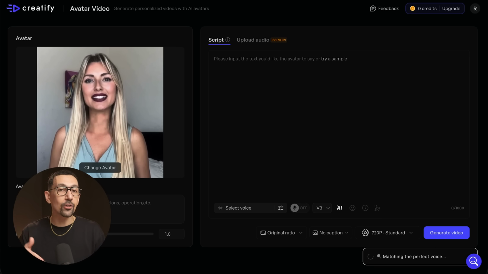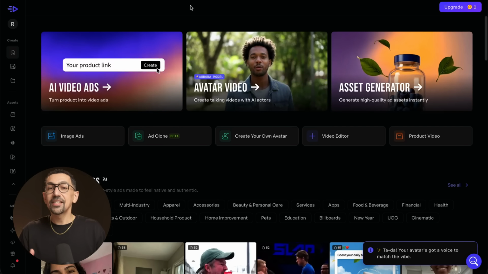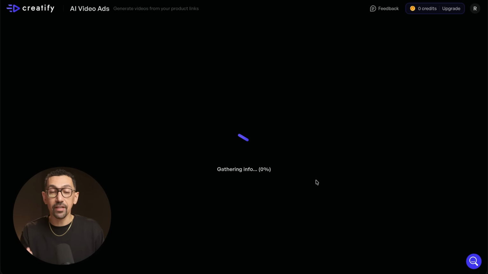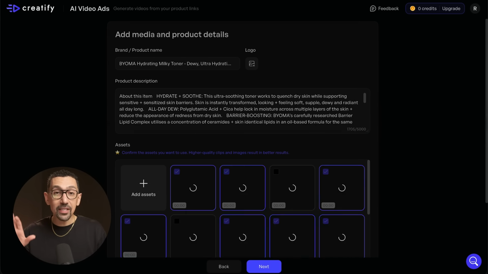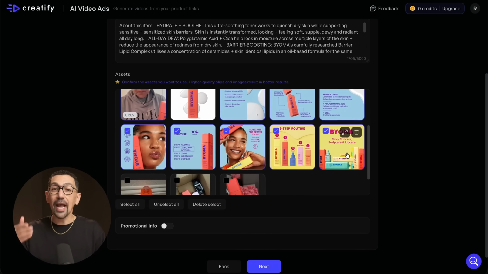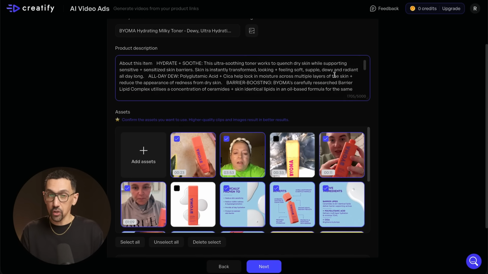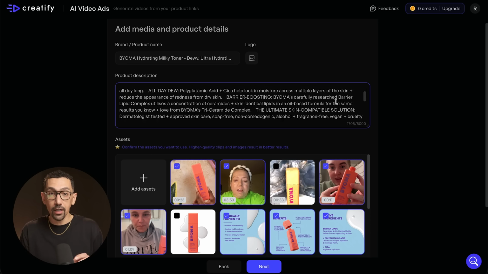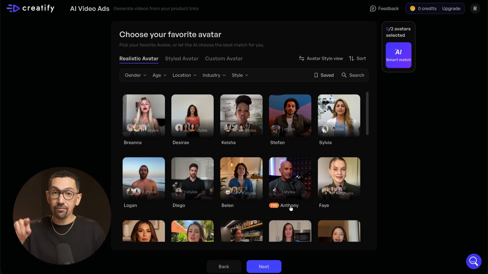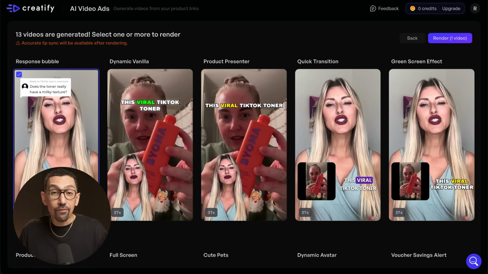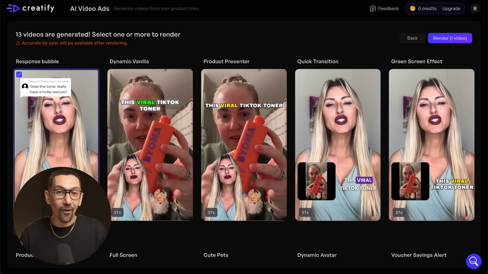Now you have that in your library ready to use. Step 2, create your first ad using Creatify's URL to video workflow. All you need to do is paste in your URL. Let's say it's a Shopify store for this product, and Creatify will analyze the page, pull all the product images, all the details, all the description, everything it needs to know about the product, and then you select your saved avatar to use for those videos. And now your first video is done in just about a few minutes.